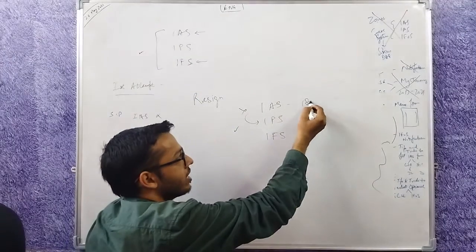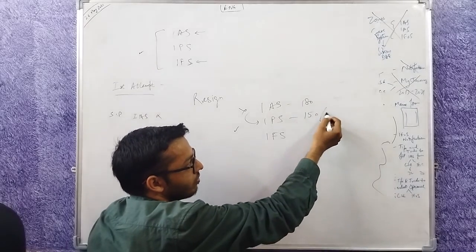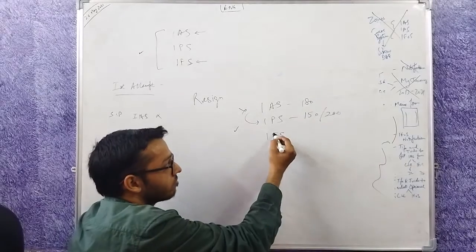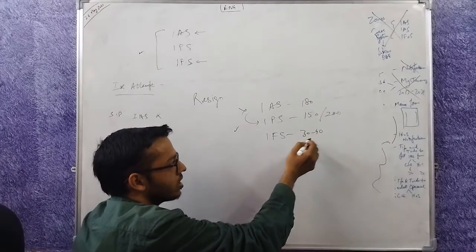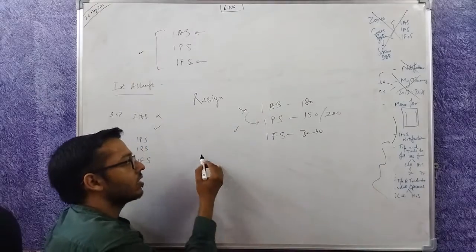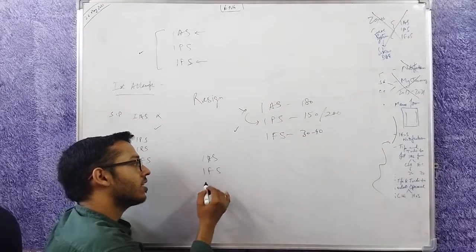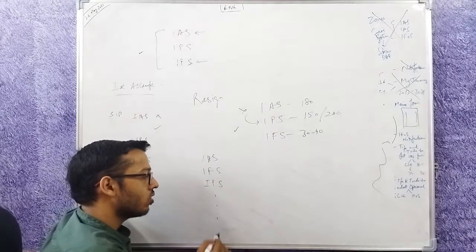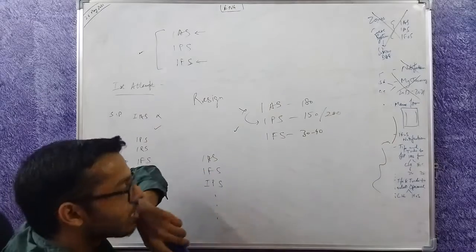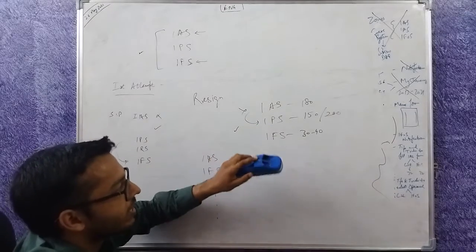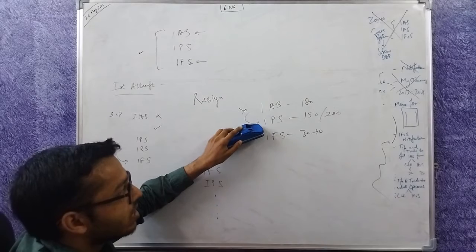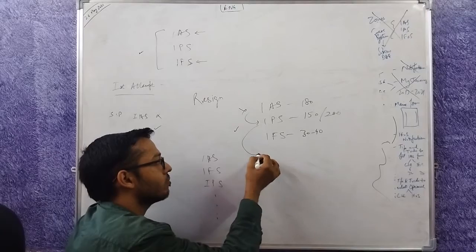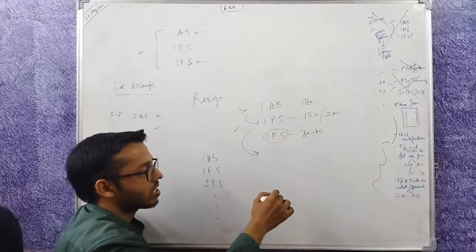Now IAS has 180 seats, IPS has generally 150 seats, this year it has 200 seats. For IFS, there are generally only 30-40 seats. So the services close this way. First IAS closes, then IFS closes, then others close. So now when the counter moves to IPS, the candidate will think that either I will get IPS, or if my rank isn't good enough for IPS, then obviously I won't get IFS and I will get something under. So I have eliminated IFS.